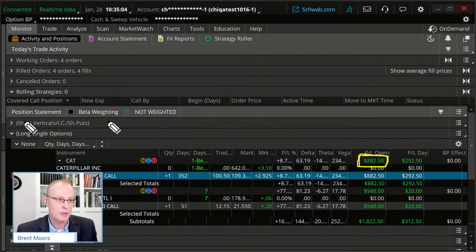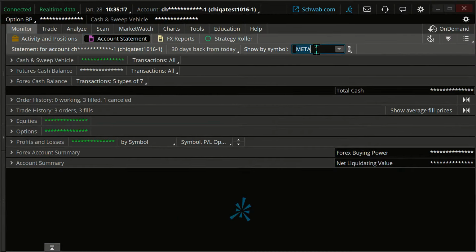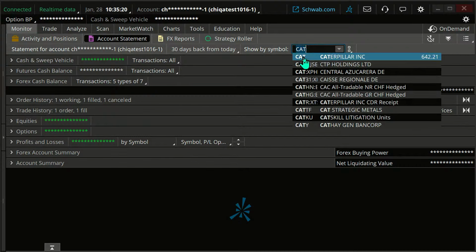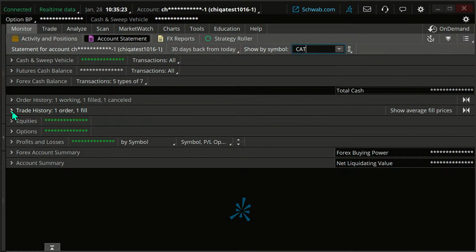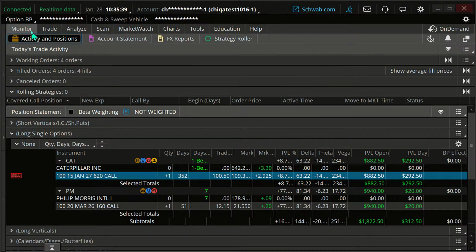Now, we do sometimes lock in gains occasionally on this webcast, usually when our delta gets up high enough. In fact, on Caterpillar, that's exactly what we did. We rolled Caterpillar, okay? If I pull up CAT and look back at our trade history, we rolled this, and in the process of rolling it, we brought in a credit. That had some pros and cons. One of the pros, well, it depends how you view it, we lowered the delta.